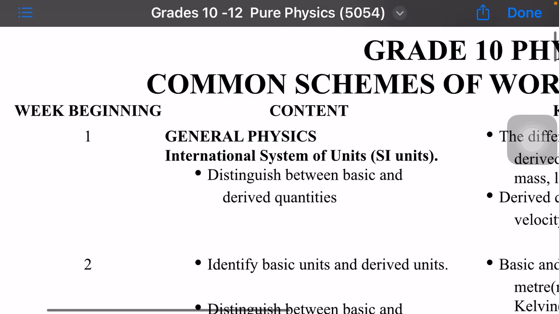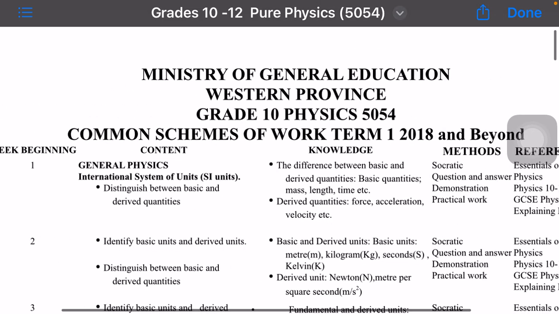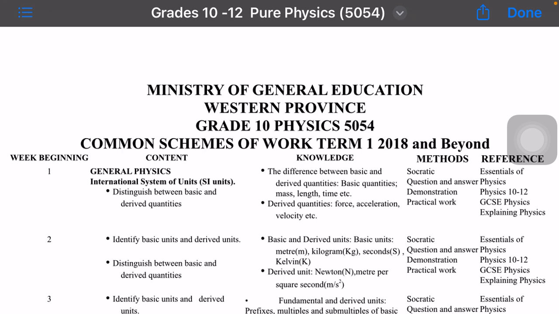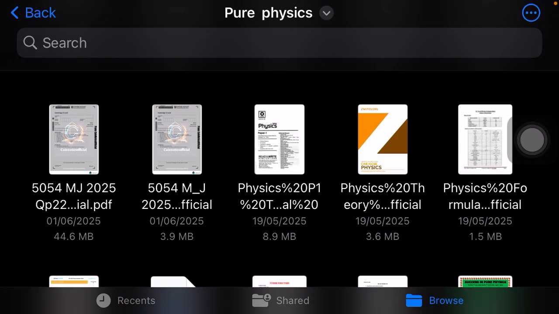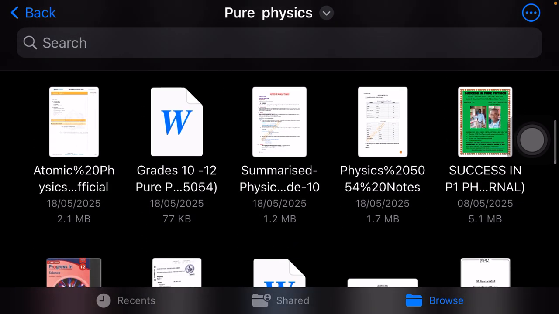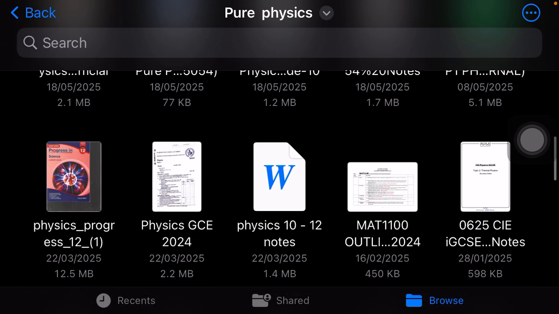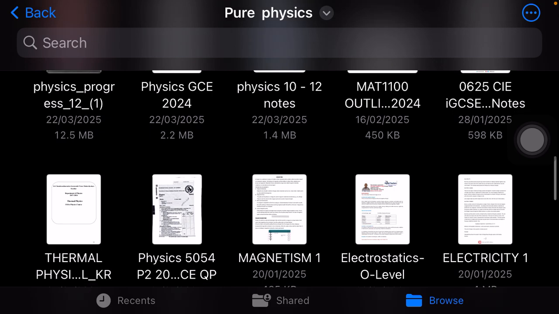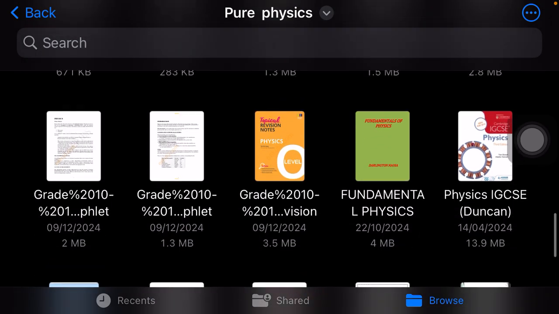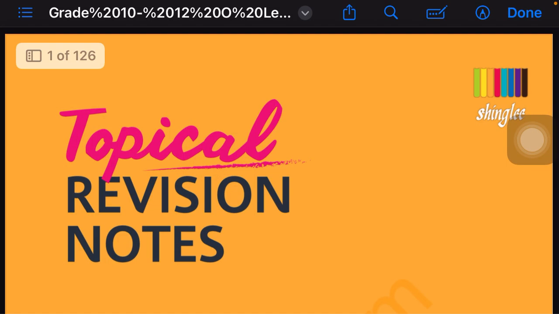Okay, so without any further ado, let's look at general physics. First video to be on general physics. Let's go to our books. Which book are we going to use? Summarized notes, not so good. This one, Oxford, not good as well. Since we are looking at general physics, we can use the Topical. I would advise you to use Topical. Topical is really good. It has simple and straightforward notes.